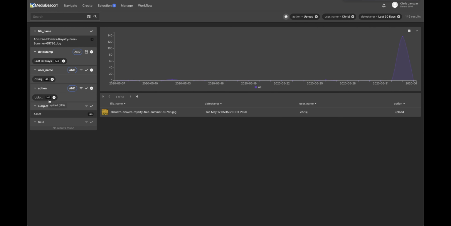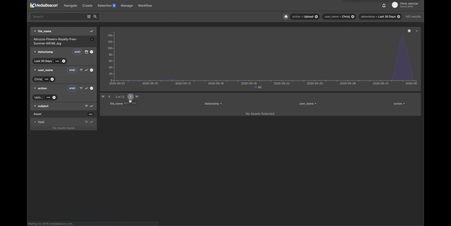It's still going to remember 145, but it's actually only going to show me one result in here because all of the other assets that I've uploaded previously have been deleted. So it remembers that I've uploaded something, but it can't show a record attached to an asset because that asset is deleted. And that's why you only see one thing here. So you're not always going to have a one-for-one match between the number of actions that you've taken and the number of files. And that's why these are empty.